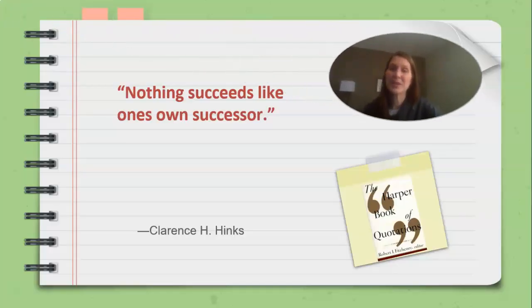And here we come to our quote section. Nothing succeeds like one's own successor, and that's stated by Clarence H. Hinks.